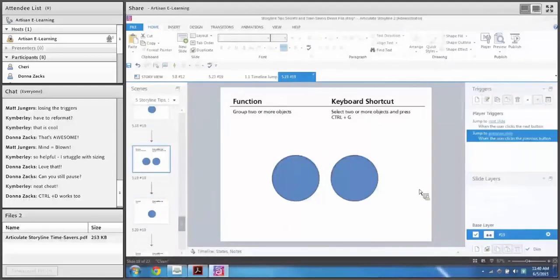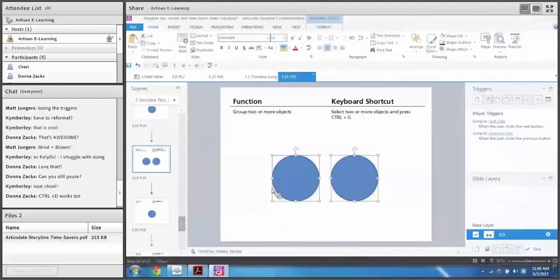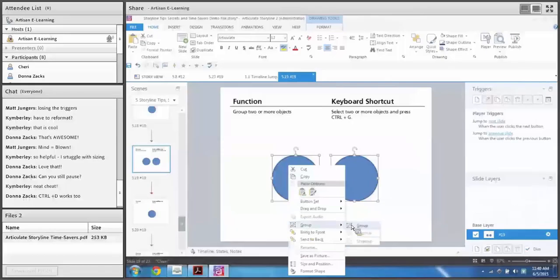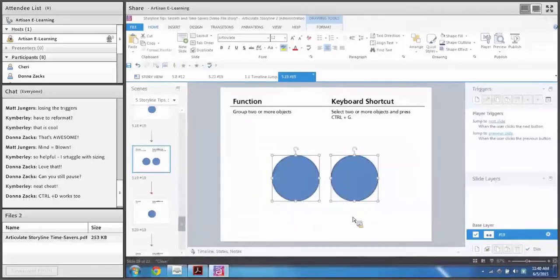Grouping objects, obviously, you might select two objects, right-click and group, and then group the object. One thing I do a lot is I just do Control-G. Control-G groups those objects. Simple feature. And then I believe Control-Shift-G ungroups them. So Control-Shift-G ungroups them. I don't think that's mentioned here.